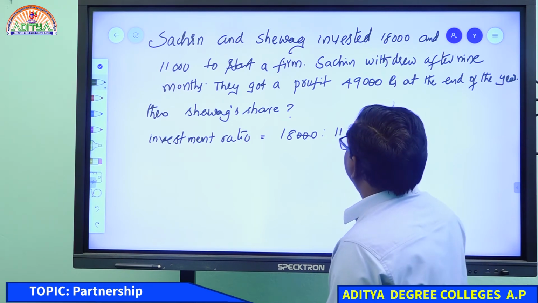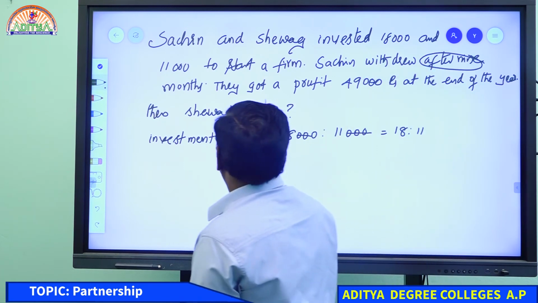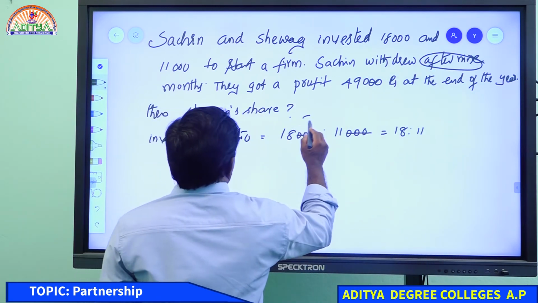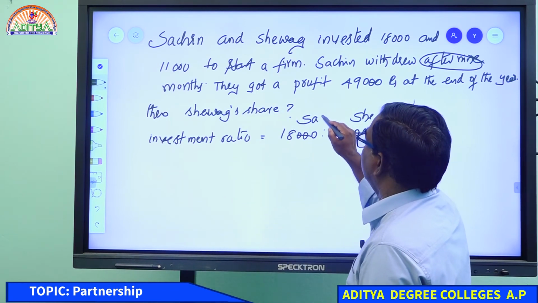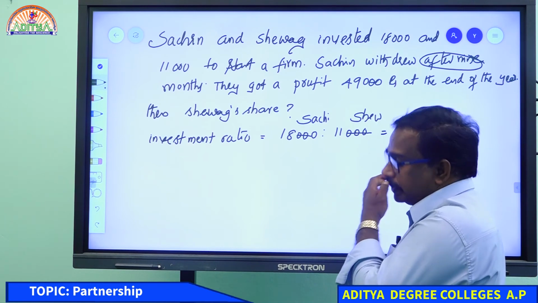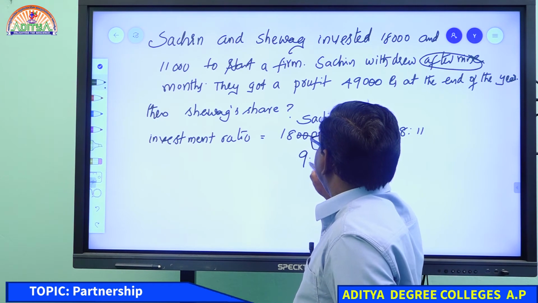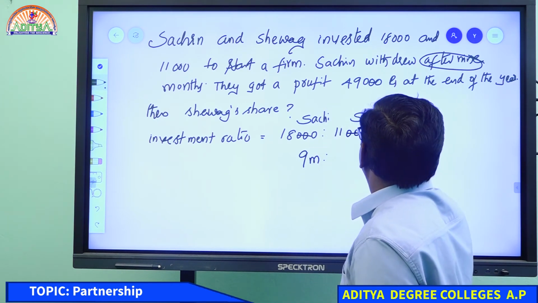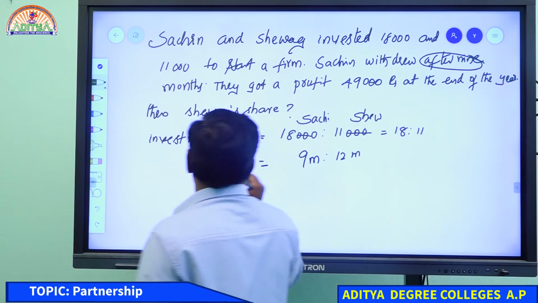Time period: Sachin withdrew after 9 months. So time period, this is for Sachin and this is for Sehwag. Sachin is there for 9 months and Sehwag is there for 12 months.